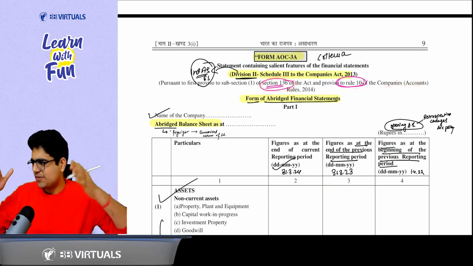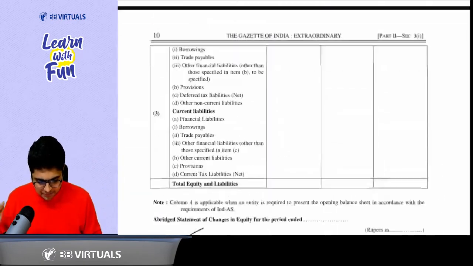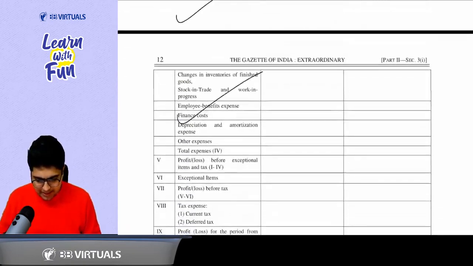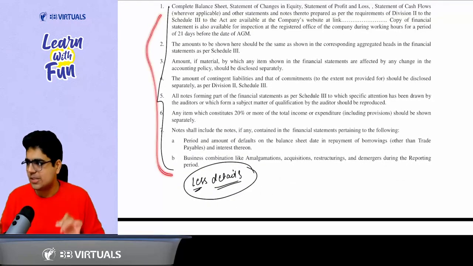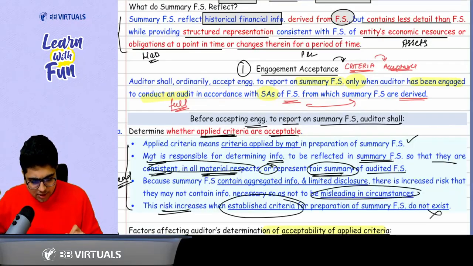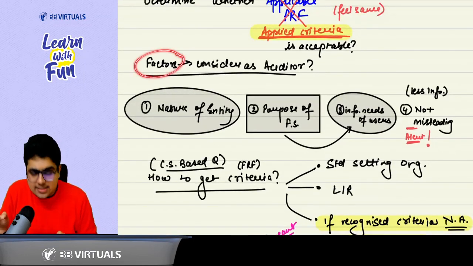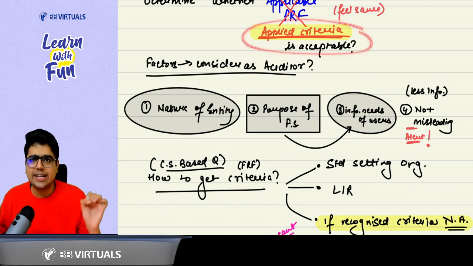Maybe you have done this in your CA Intermediate. You can see a normal balance sheet is there, then normal notes to accounts, normal P&L, and in the notes to accounts or disclosures you can see less information and less details. So the first question that ICAI can ask you is: what are the factors that you will consider as an auditor to determine whether the applied criteria is acceptable?